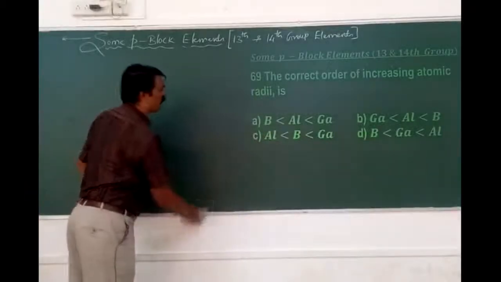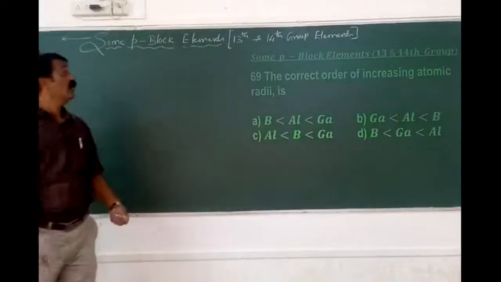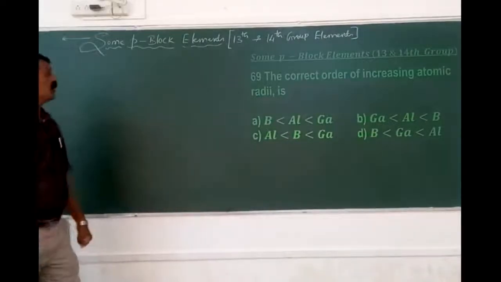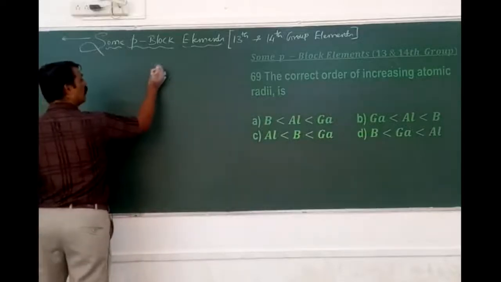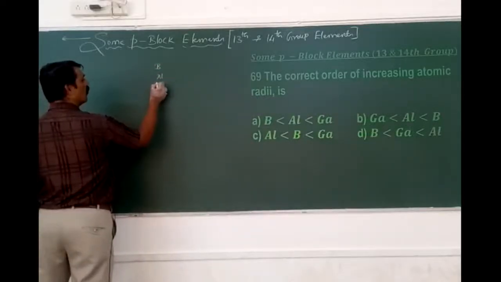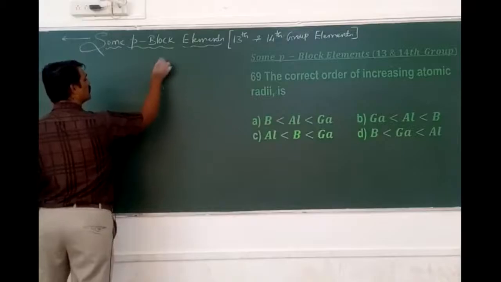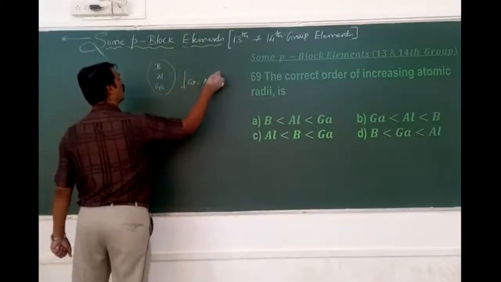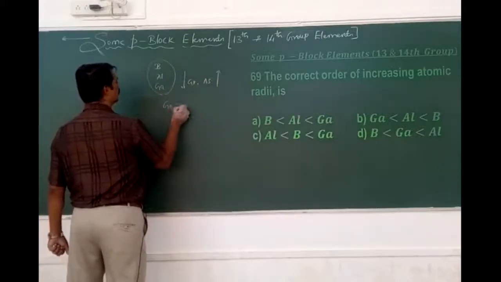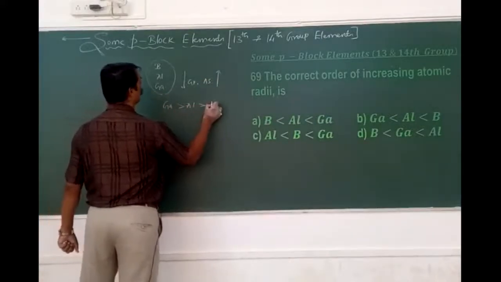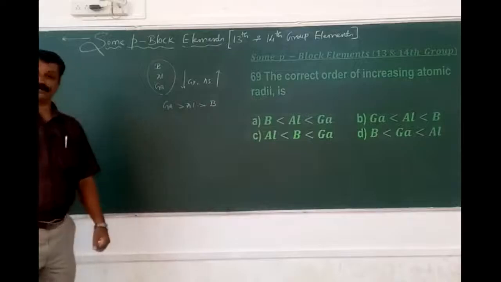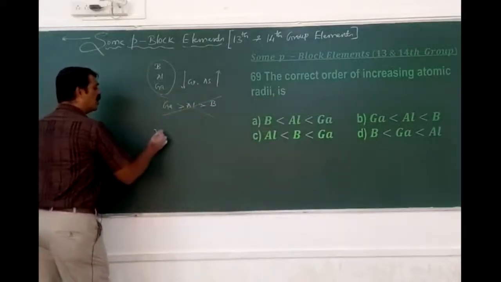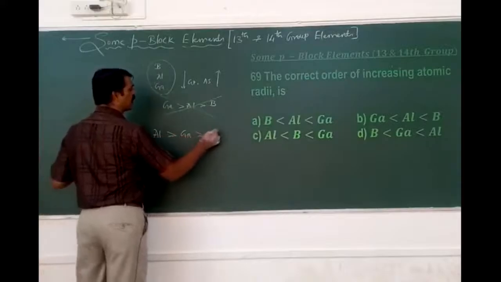So let's move on to the last one. The correct order of increasing atomic radii is usually boron, below that we have aluminum along with which one? Gallium. Down a group, atomic size goes on increasing. If that be the case, gallium is greater than aluminum, which is greater than which one? Boron. This is the order. But this is not, an exception. What is that? Aluminum is greater than Ga, which is greater than which one?